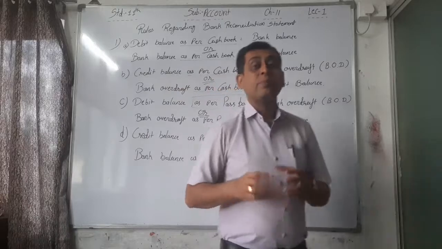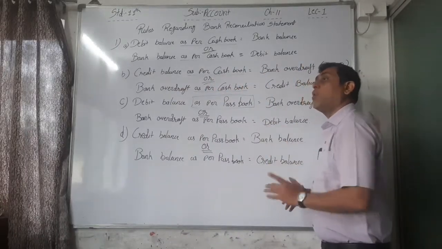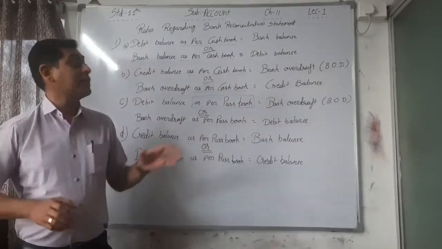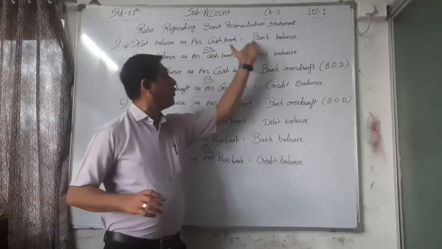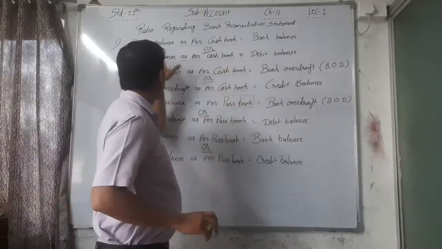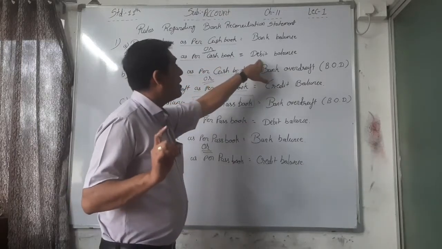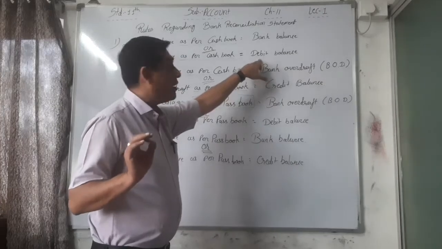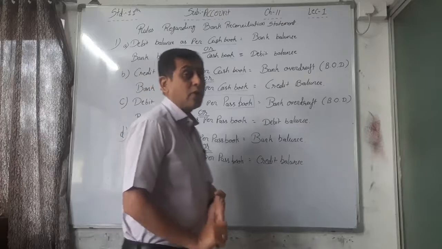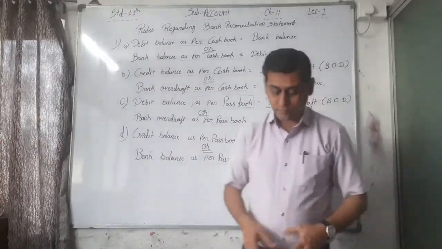Please remember this. Please read twice or thrice here and remember all these points, because this is the starting point. Sometimes it is not given whether it is a debit balance or credit balance. So if this line is given, then you have to remember: bank balance as per cash book is given, then it is a debit balance. On the basis of these four balances you have to remember, and that is the starting point of your sum. So please remember these four rules.